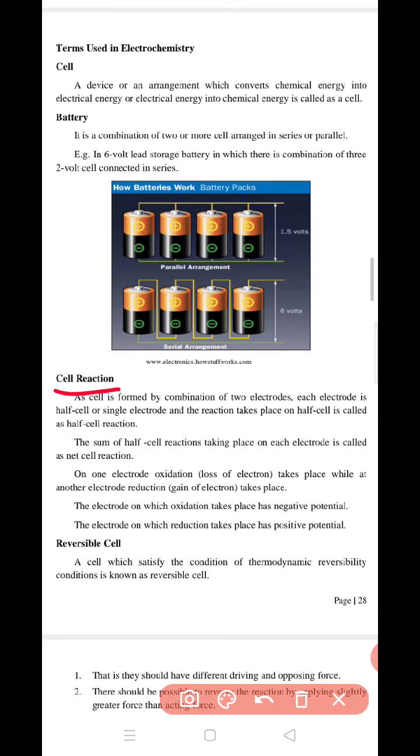Now cell reaction. What is a cell reaction? A cell is formed by combination of two electrodes. Each electrode is a half cell or single electrode, and the reaction that takes place on a half cell is called a half cell reaction.